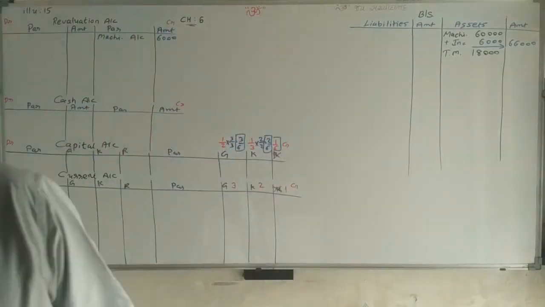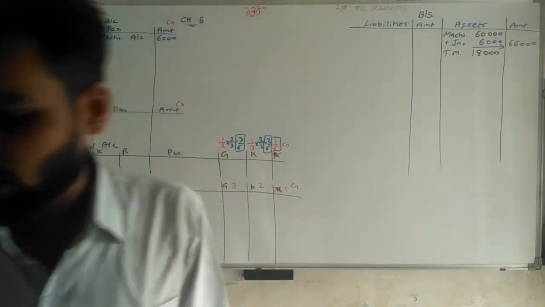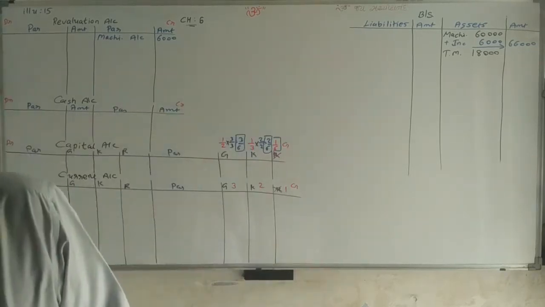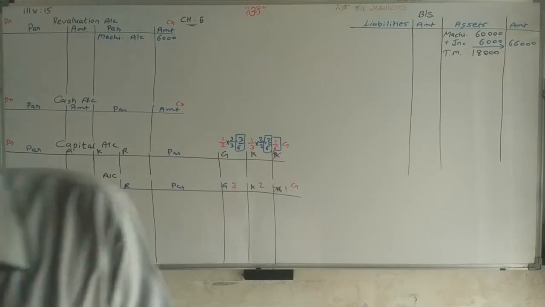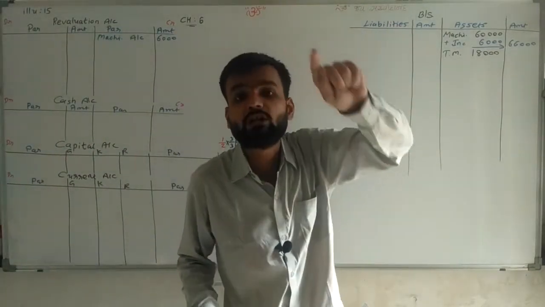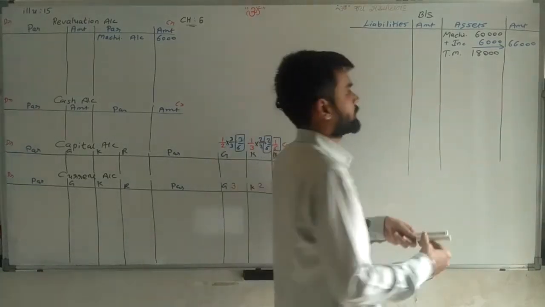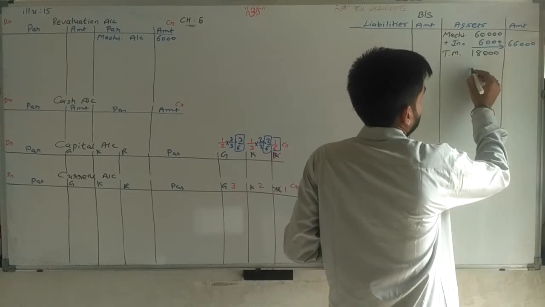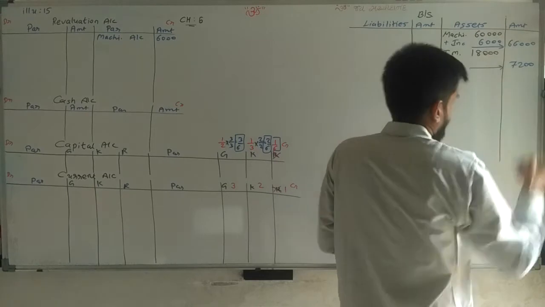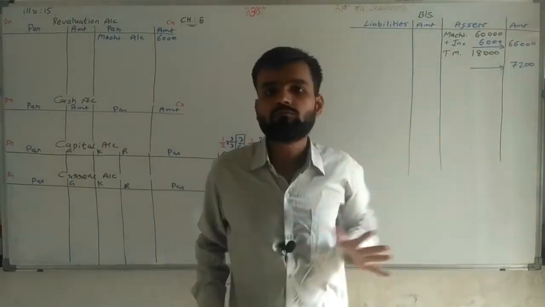In the calculator you have to do 18,000 into 40%. Then you get the answer 7,200. So this 7,200 is the value of trademark now.